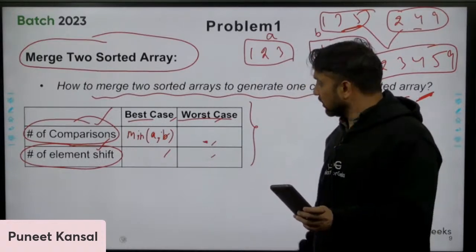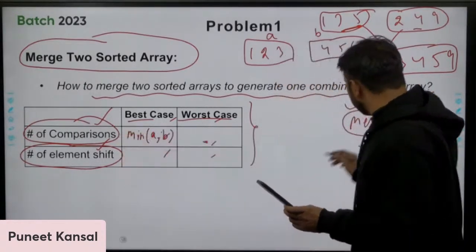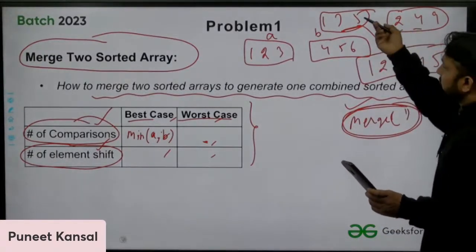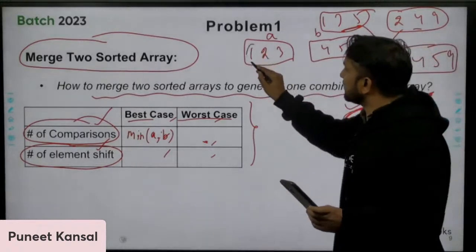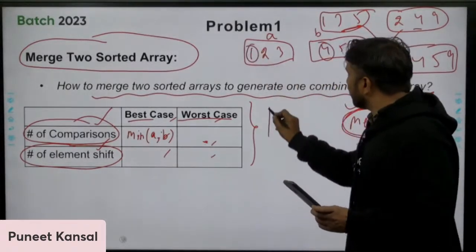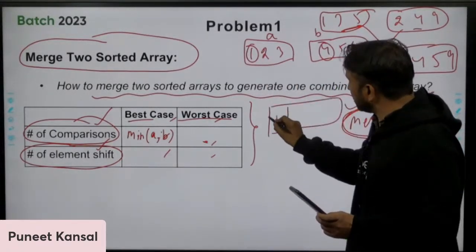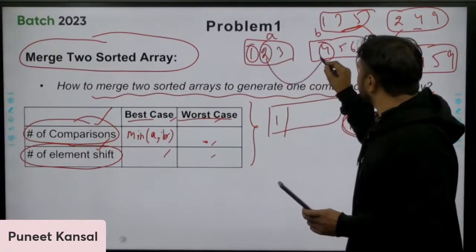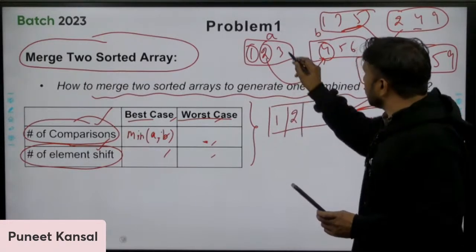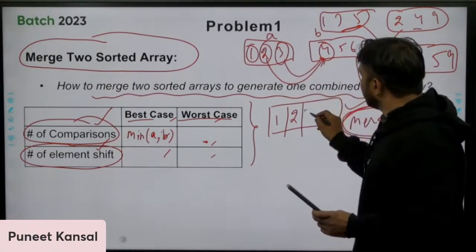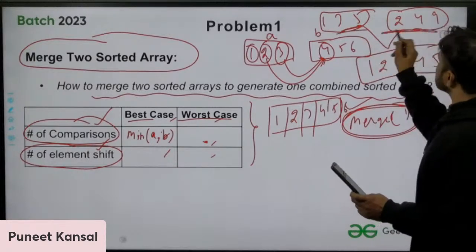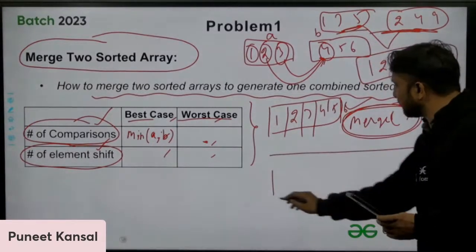In worst case, number of comparisons, you must be knowing how you are merging these two. What you need to do is simple. You will compare this element with this element. Whichever is smaller, you will store in the big sorted array. Then you will compare this element again with 4. 2 is smaller, you will store. You will compare this element with this. 3 will be stored. Then 4, 5, 6. And in this case, again the same procedure.